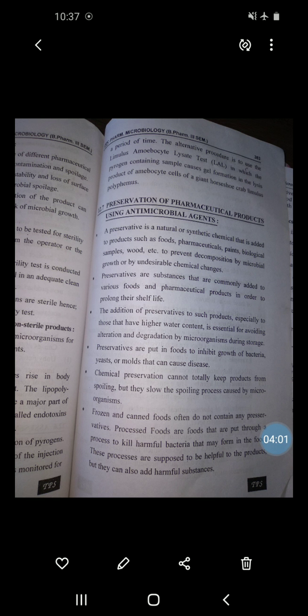Then there are a few ideal properties of a preservative. First, it should not be irritant. Second, it should not be toxic. Third, it should be physically as well as chemically stable. Next, it should be compatible with other ingredients of the formulation. It should have good antimicrobial activity and a wide antimicrobial spectrum.